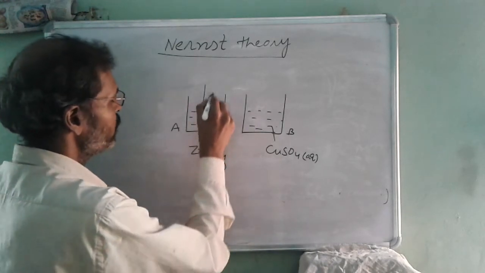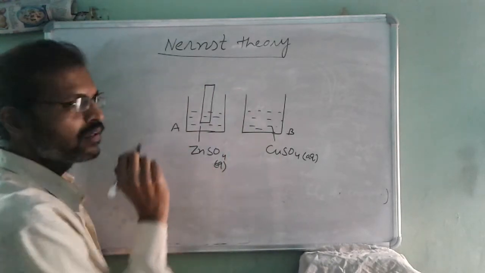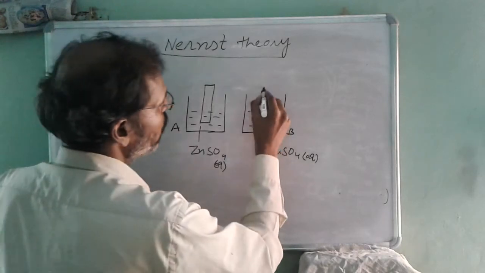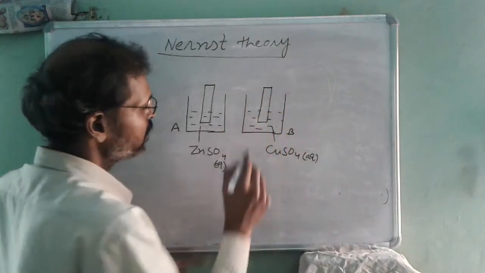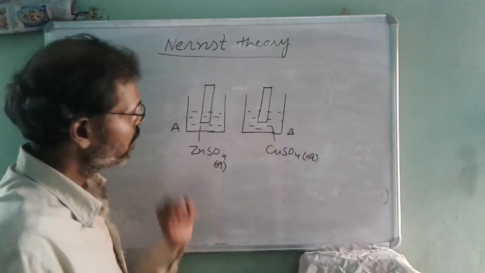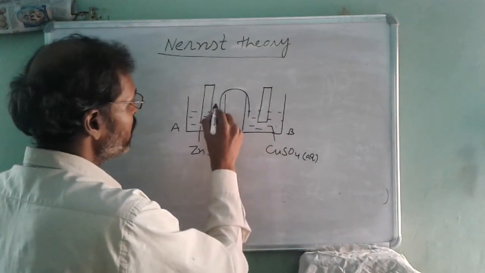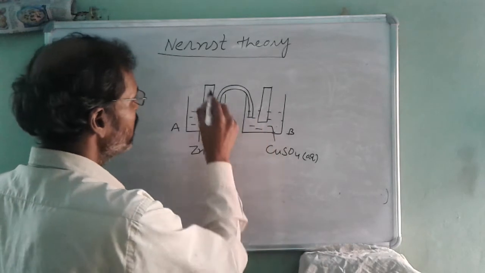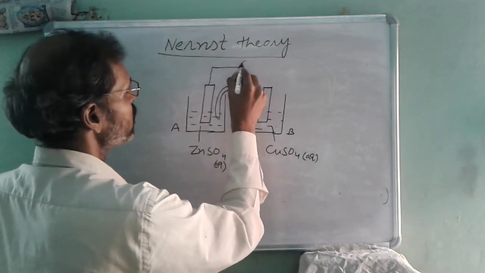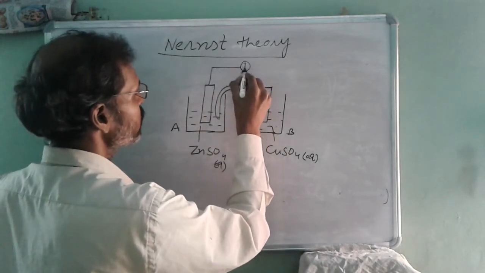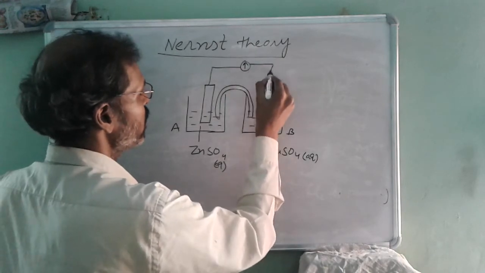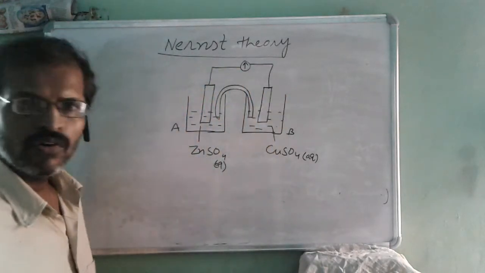Zinc metal is dipped in zinc salt solution and copper metal is dipped in copper sulfate solution. We complete the circuit using a salt bridge and a wire having a galvanometer. What will happen?